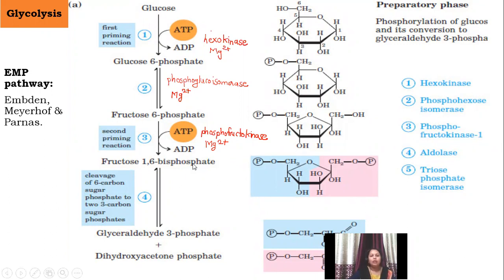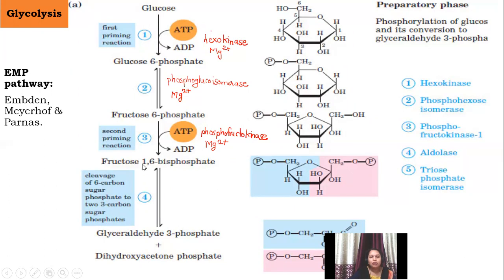Clear? Now, there is one question: sometimes you can see it written as fructose 1,6-diphosphate. What is the difference between bisphosphate and diphosphate? Here, the correct terminology is bisphosphate and not diphosphate.